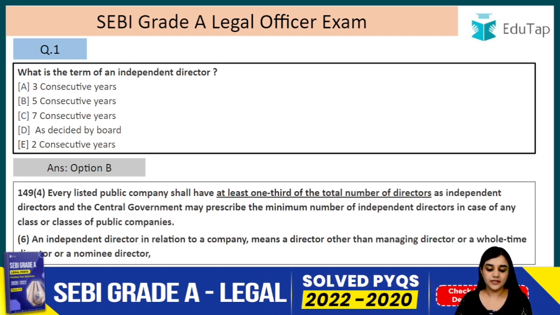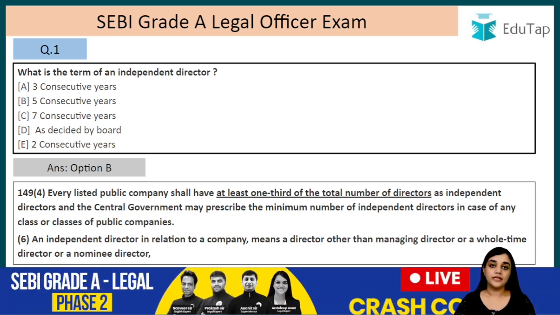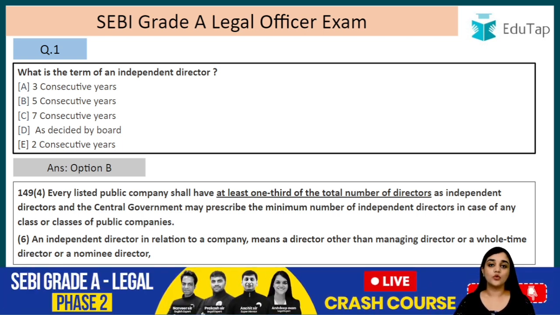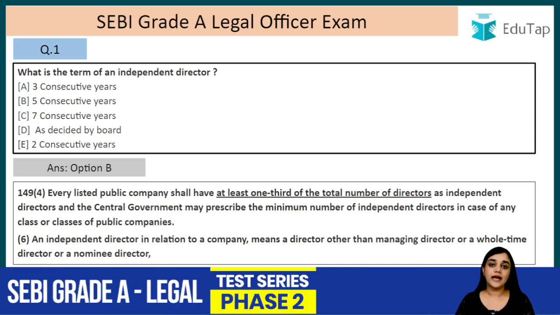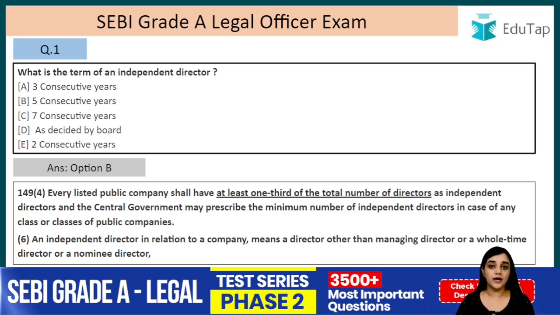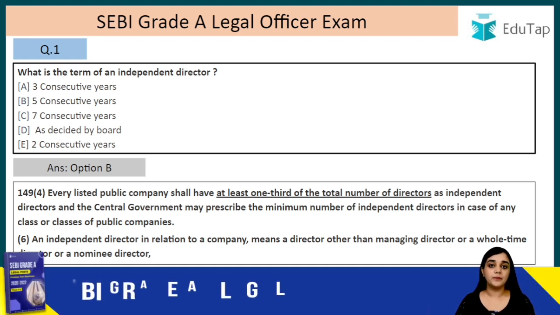So every listed public company shall have at least 1/3 of the total number of directors as independent directors. So the company must have 1/3 of the total number of directors as independent directors. An independent director is a director who is independent in every respect, who does not have any pecuniary benefit in the company, who is not related to the promoters, who is not the KMP, who is not a partner, who is not a CEO. So he is an independent person, an independent director, right?